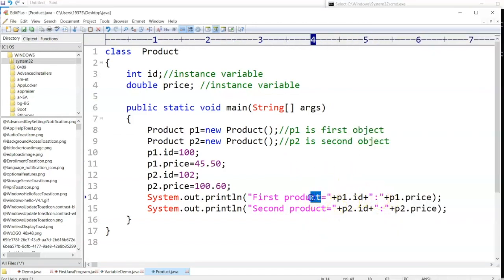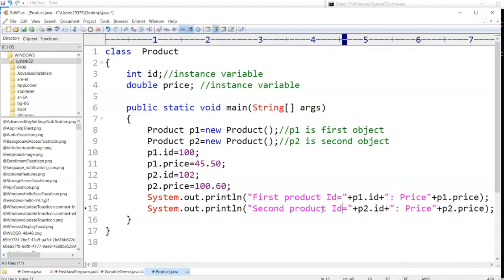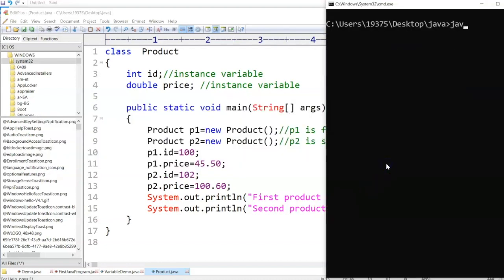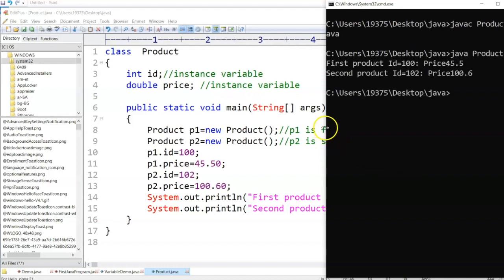Maybe you can say first product ID, then you can say price, just to understand better. Okay, now it prints product ID equal to 100 and product price is something.